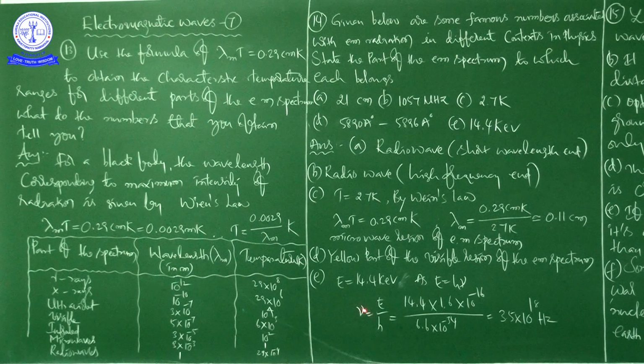If you find the frequency, nu is equal to E by h. Here we get 3.5 into 10 to the power of 18 hertz. This frequency lies in the X-ray or soft gamma ray region of the electromagnetic spectrum. So based on this frequency you can judge it. This frequency lies in the X-ray or soft gamma ray region of the electromagnetic spectrum.